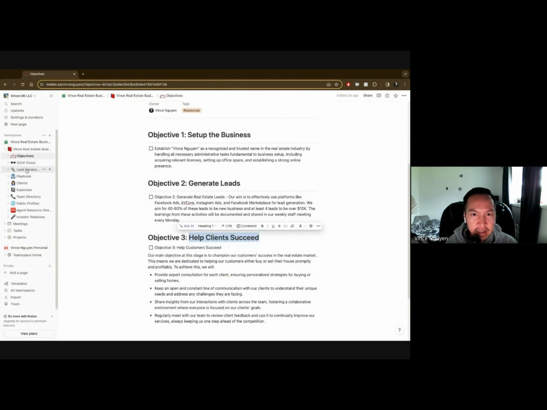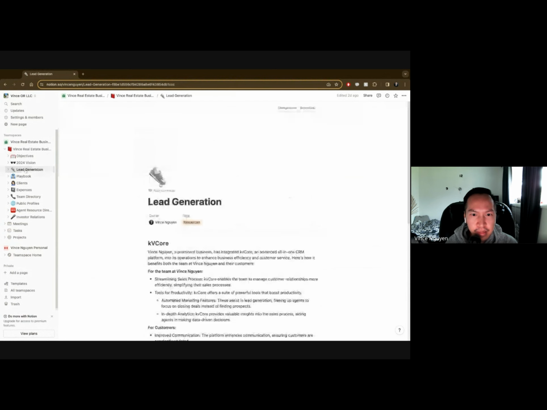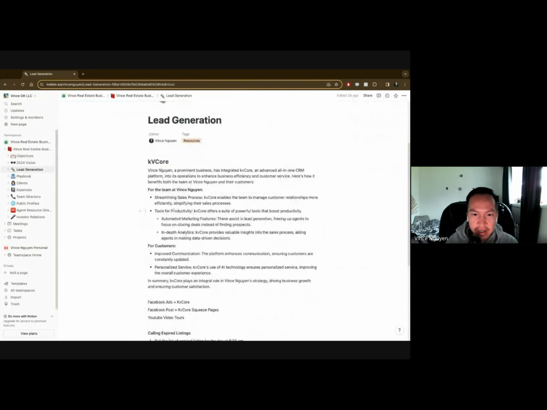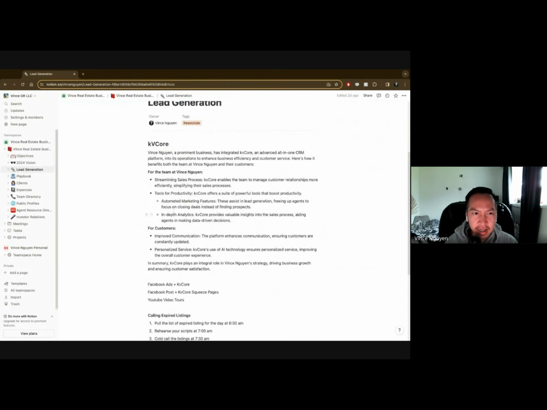I think I can kick into kind of that lead generation part then. So my thought on the lead generation, and this kind of outlines a little bit of the full process, is not fully built yet, but at least anyone looking at it will have a bit of an idea. But overall, it's all about KV Core.